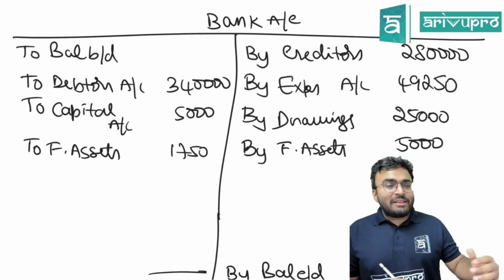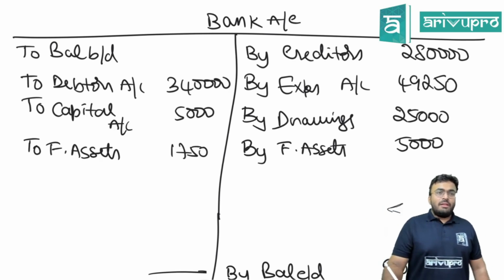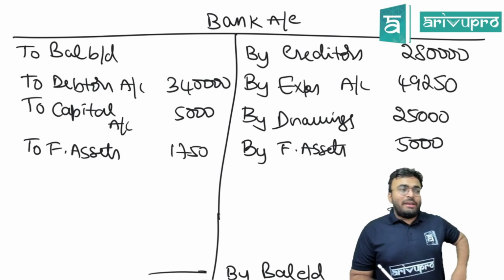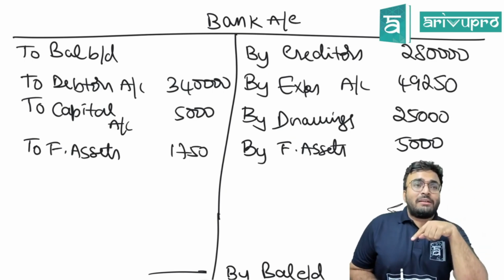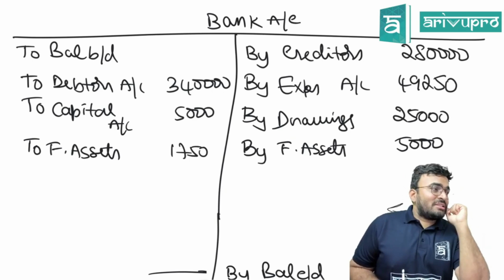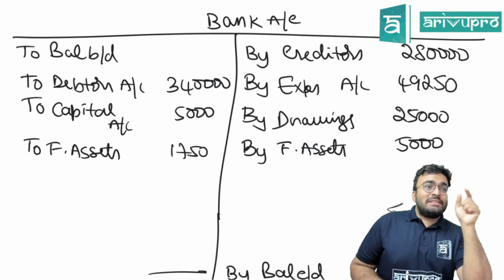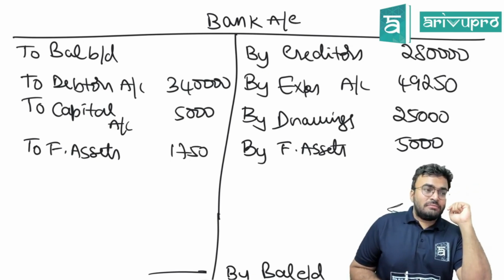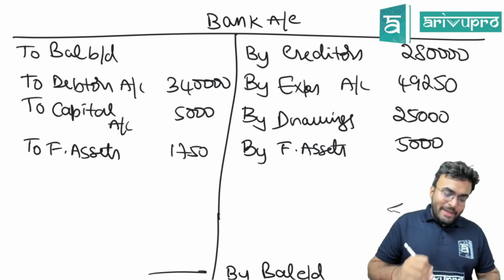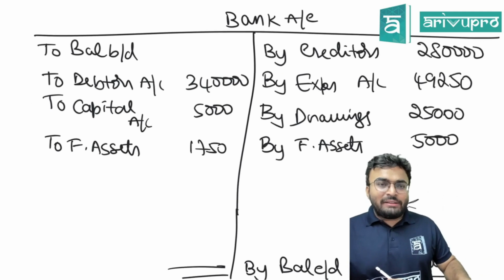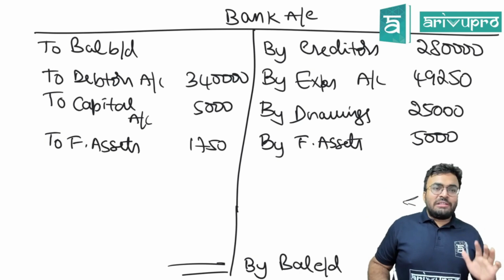Bank account, everything is done now. Everything is done. Why? Other than that, sales will not affect our bank. Why? No cash transactions. Everything is credit sales, credit purchase. Amount paid by debtors, amount paid to creditors, all that we know. Are you getting this? Depreciation will not affect us if it is there also.